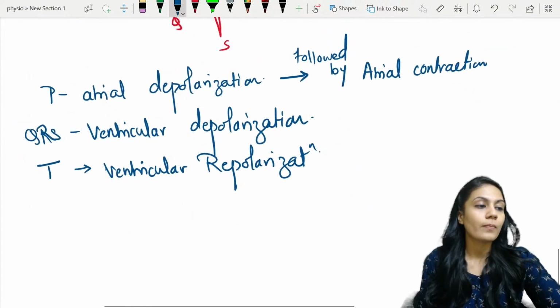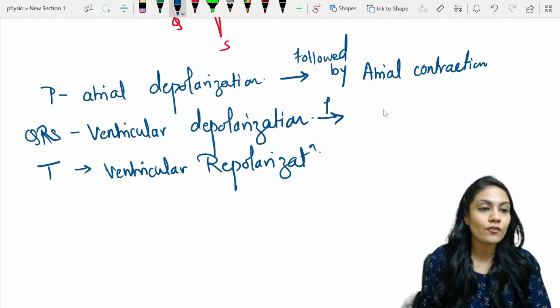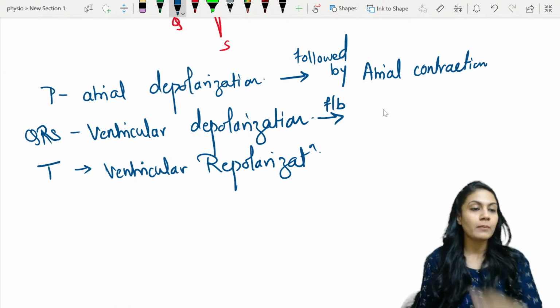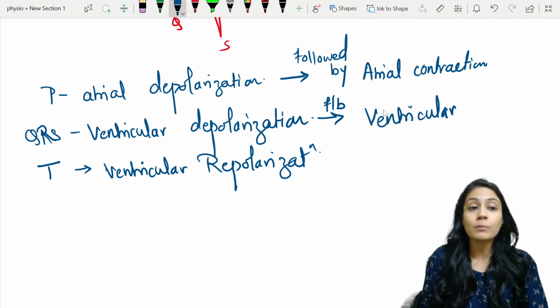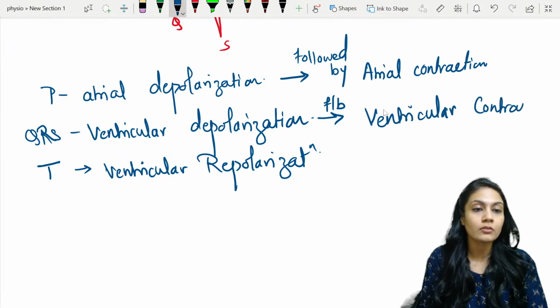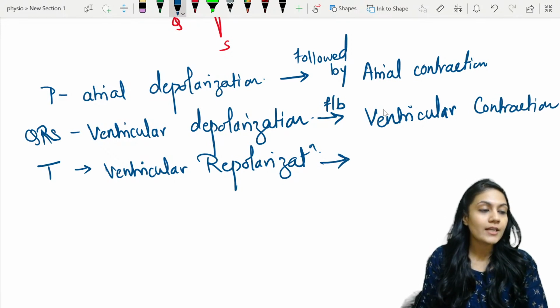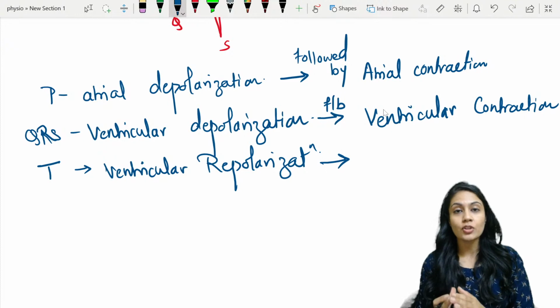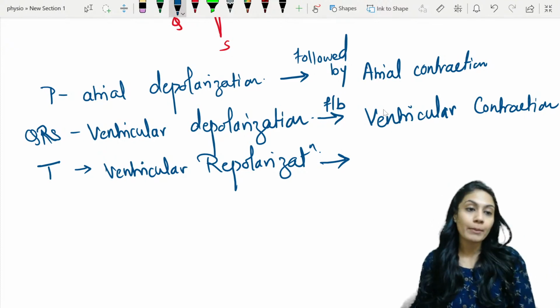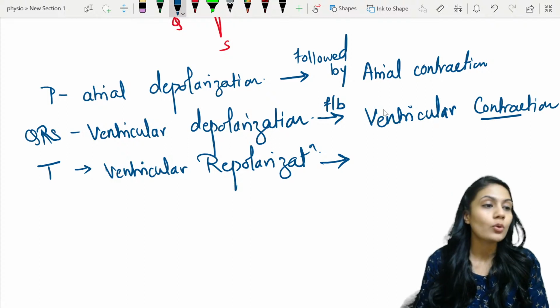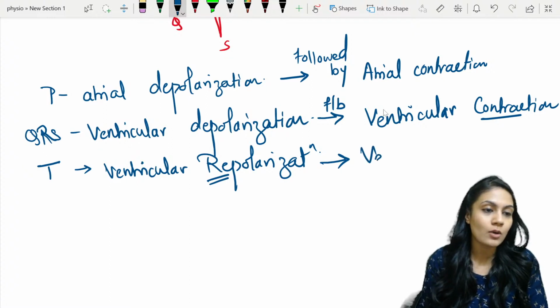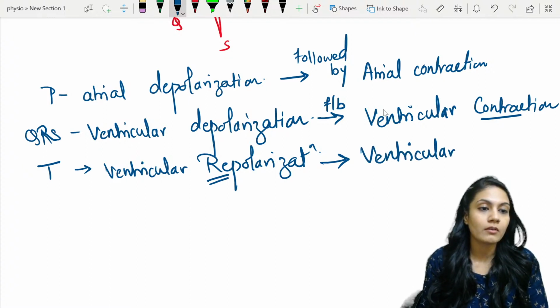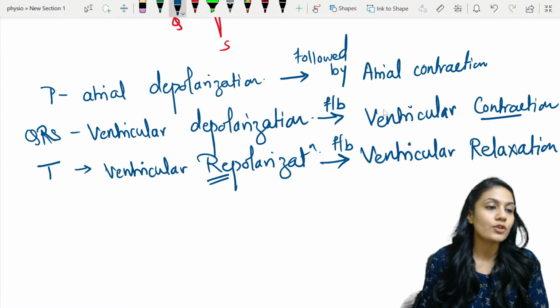Atrial contraction. Now, what about the QRS? It is followed by, I'll just write F-B, that is followed by ventricular contraction. Obviously depolarization है, तो क्या होगा? Again contraction, right? And the ventricular repolarization. Now the opposite thing is happening. So contraction का opposite क्या होता है बच्चों? Relaxation. So RE for repolarization, RE for relaxation. That's how you can remember. It is followed by ventricular relaxation.